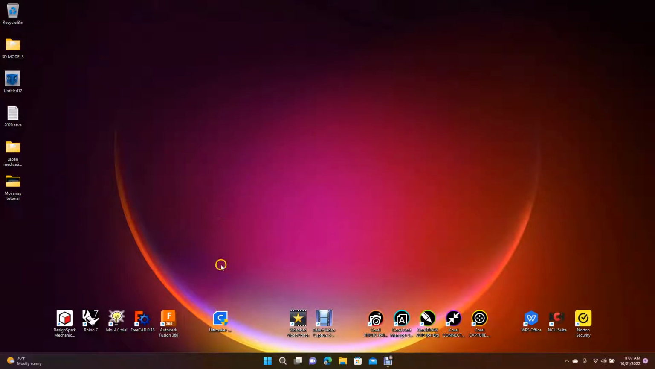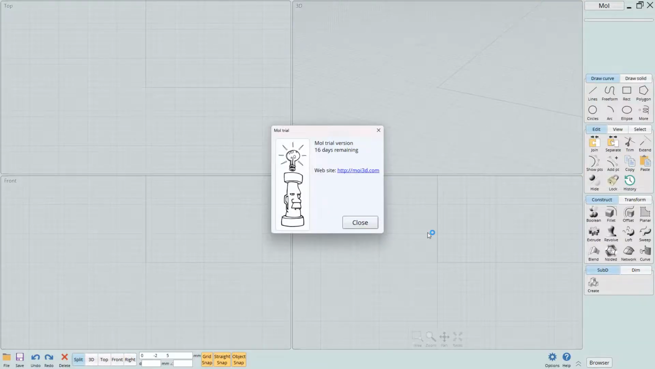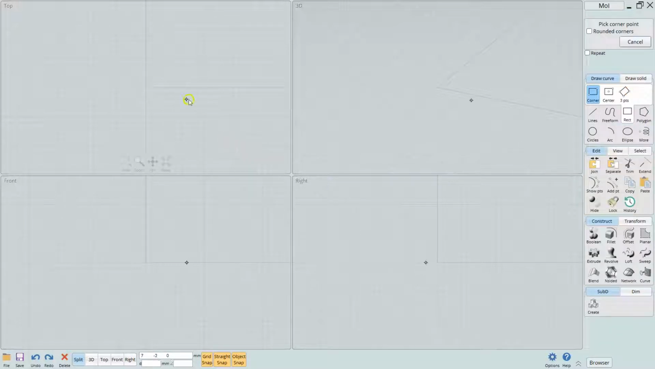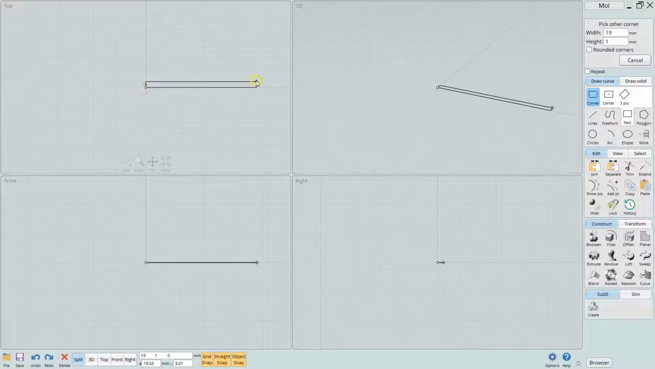Today I'm going to be doing a Moai 4.0 tutorial, and I'm going to be showing you guys how to use the twist tool. Okay, so we're going to go ahead and start with a new page here. We're going to grab the rectangle tool, and then I'm just going to draw out here.